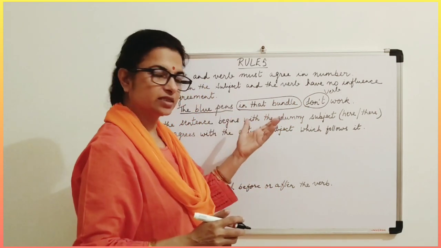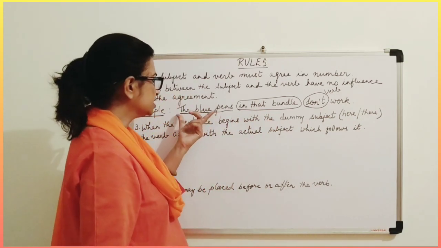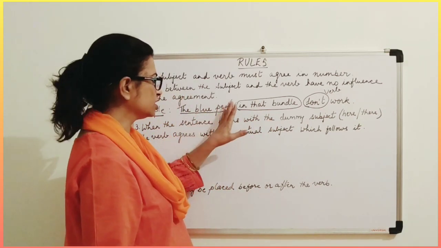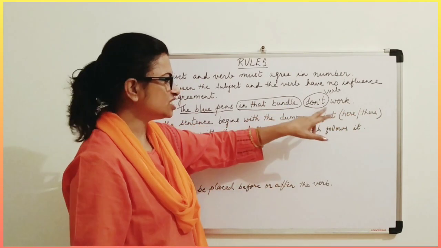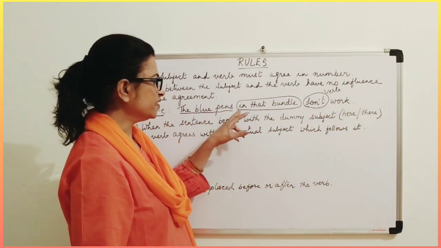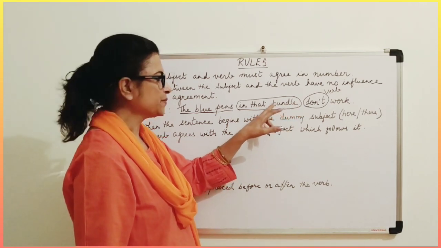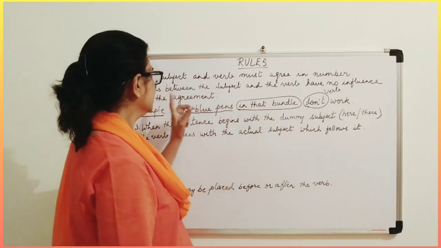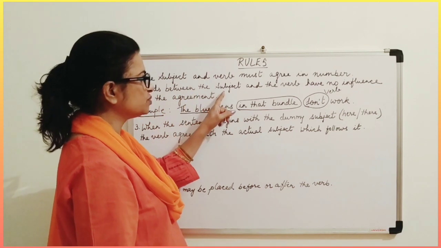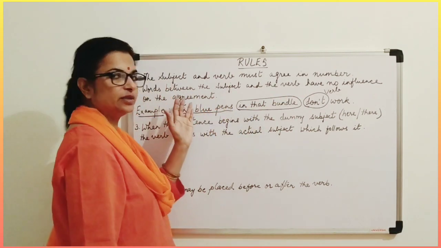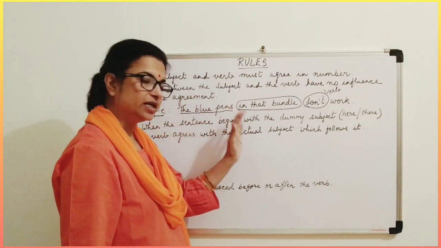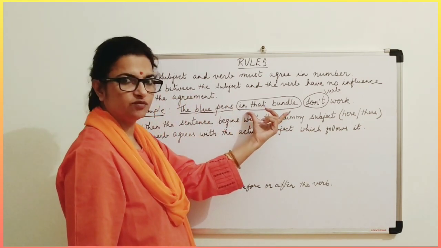This remains like this. Suppose I use here "the blue pen" singular, "in that bundle does not work". So this is changing and this is changing, whereas this is not changing, isn't it? So it means that the words between the subject and the verb have no influence on the agreement. They have nothing to do with subject verb agreement.